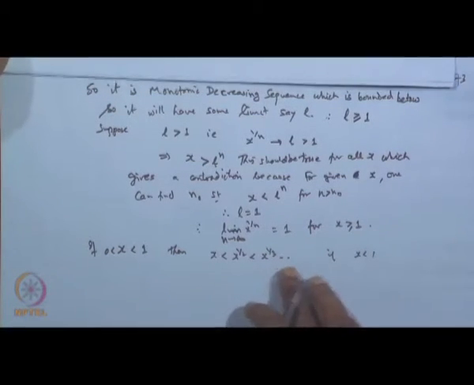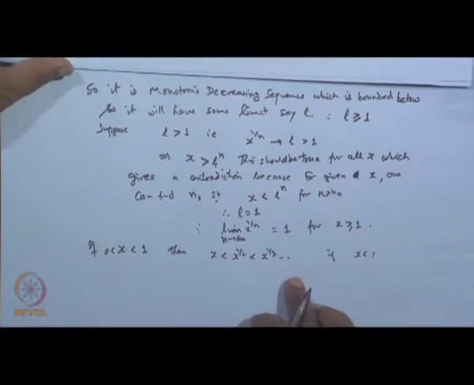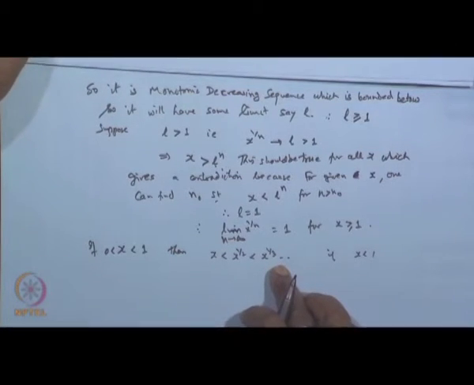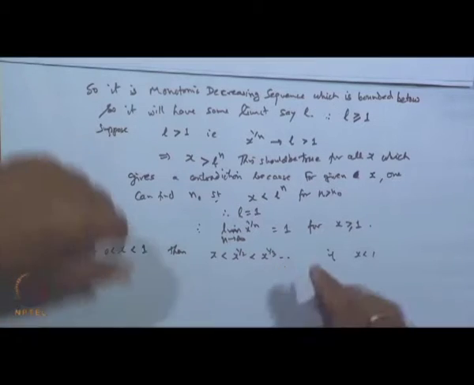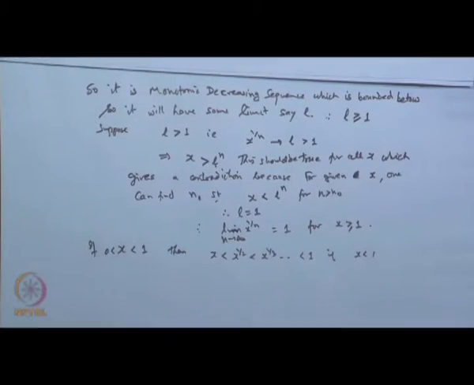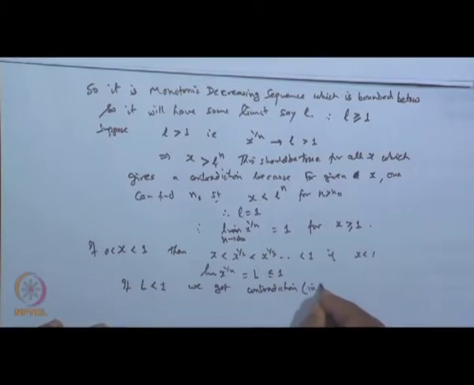And it will always be less than or equal to 1. So, when you take the limit of x raised to the power 1 by n, suppose it is capital L, which is less than or equal to 1. But again a contradiction: if L is strictly less than 1, we get a contradiction in a similar way.